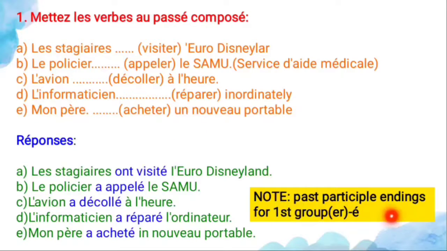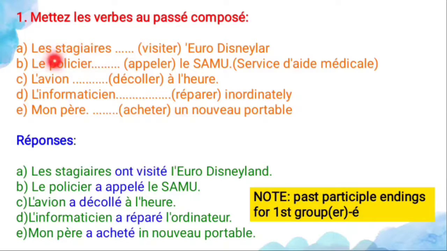See here, the past participle ending for the first group. The first group means what? Er. And what is the ending for that? É, e accent aigu. So for all these verbs you have to use é only. And you have to know the 16 verbs, that is Dr. Mrs. Vandertramp. Then only you can answer this exercise and all.